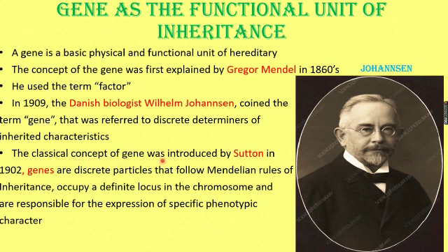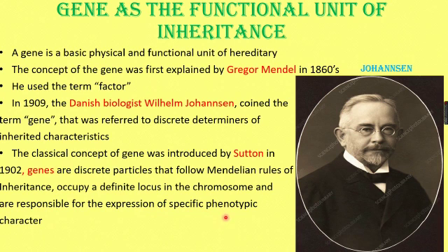Then the classical concept of gene was introduced by the next geneticist, Sutton, in 1902. Genes are the discrete particles that follow Mendelian rules of inheritance, that occupy a definite locus in the chromosome, and they are responsible for the expression of specific phenotypic characters.